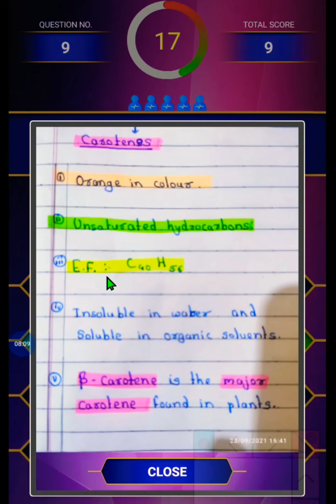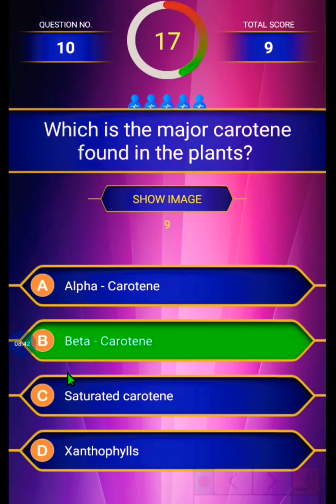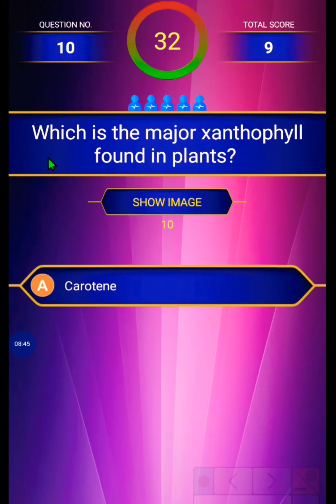Now see, this is about beta carotene. Some information: it is orange in color. It is an unsaturated hydrocarbon. You see the empirical formula C40H56. It is a carotene containing unsaturated hydrocarbons, and it is insoluble in water and soluble in organic solvents. Beta carotene is the major carotene found in plants. Close. We can go to the next question.